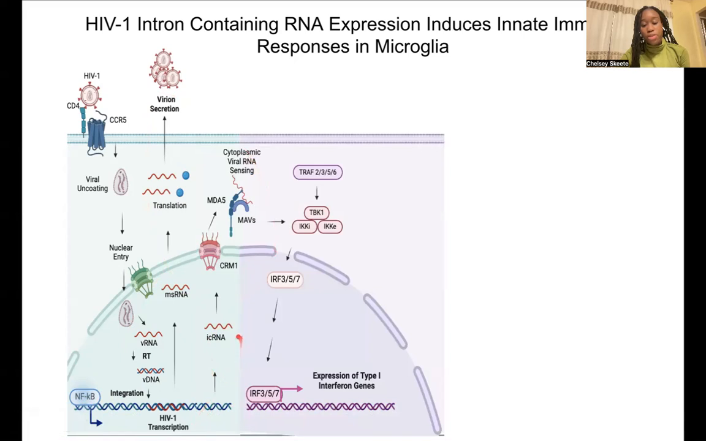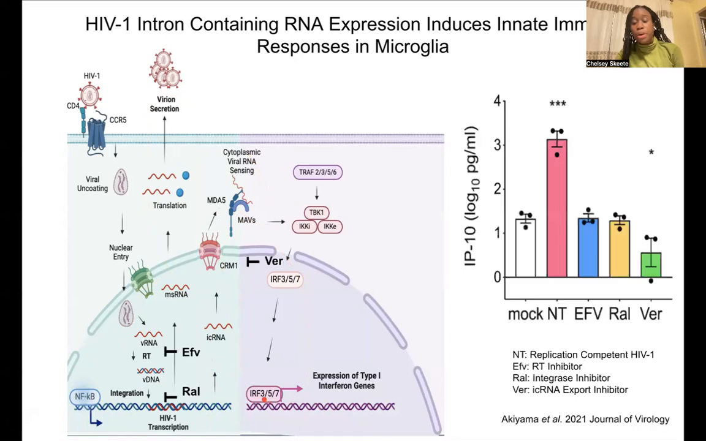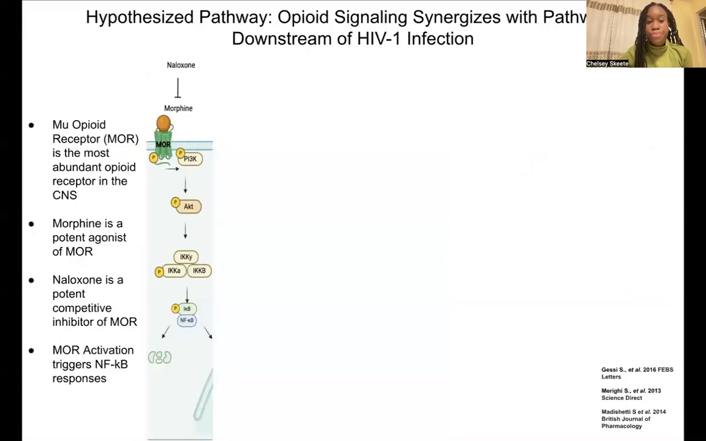Now, RNA can also be unspliced, in which intron-containing RNA can be exported out of the nucleus via the CRM1 pathway, and this can trigger viral sensors such as MDA5 and MAVS to trigger these innate immune responses that are downstream of this IRF pathway. Now, our lab has shown that HIV infection in this pink bar induces IP10 and other innate immune responses. And this response can be blocked using verdinexor, which prevents intron-containing RNA export out of the nucleus. So we're hypothesizing that intron-containing RNA expression induces innate immune responses in microglia.